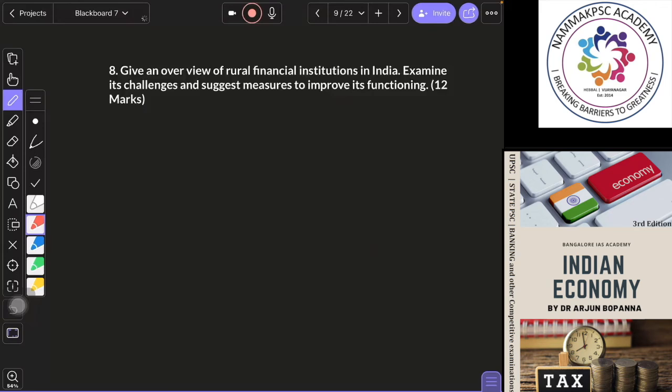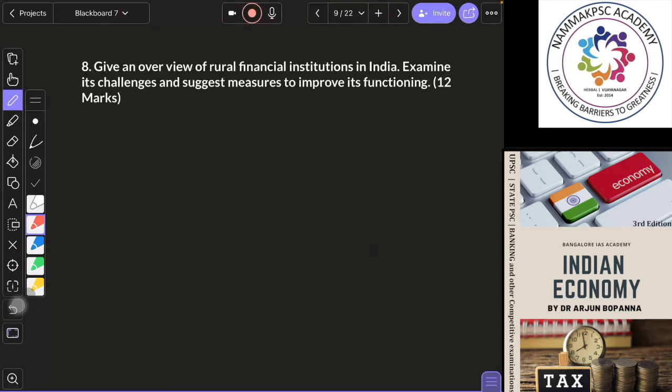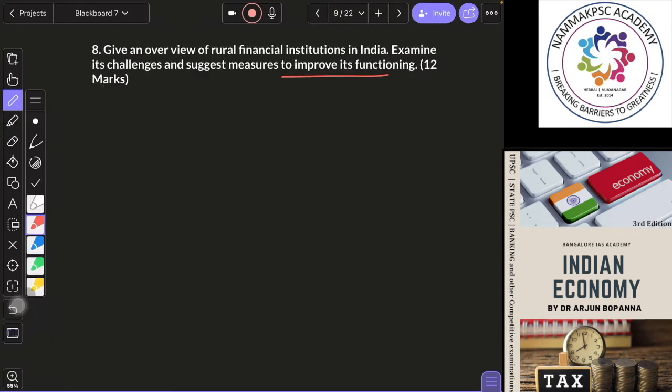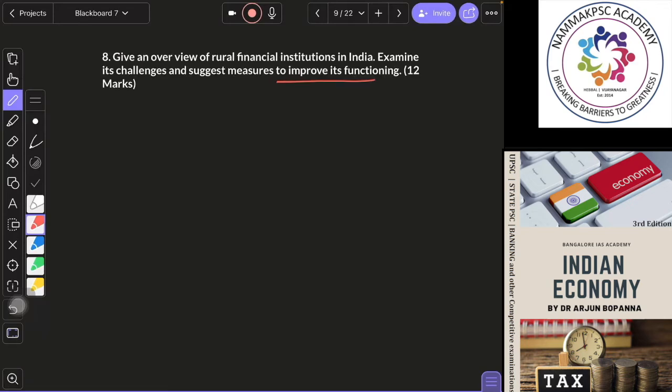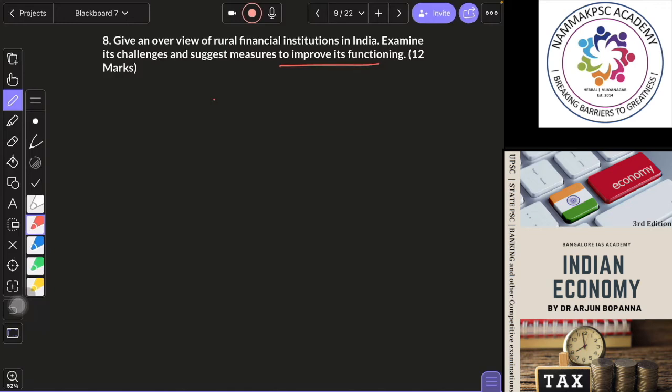Next, give an overview of rural financial institutions, examine its challenges, and suggest measures to improve it. Again, very simple question it is. You would have studied rural financial institutions in your prelims also. So, what are the various rural financial institutions?